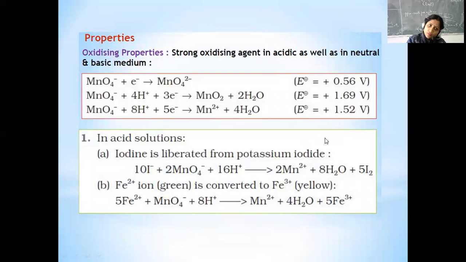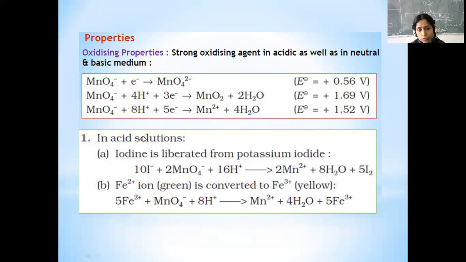So coming to the properties, it is also a very strong oxidizing agent. Why? Because potassium dichromate releases 6 electrons, and if you see KMnO4, it is oxidizing in acidic as well as neutral and basic medium. So everything is given here.